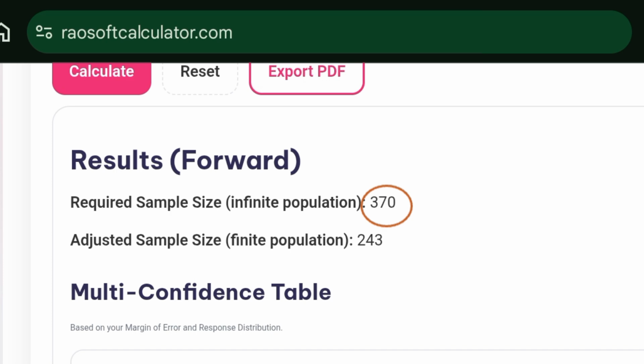So if you use your Cochran formula without the finite population correction, you will arrive at this 370. But if you apply your finite population correction, you will arrive at 243. So what this means is that the 700 population size I put was used for this adjusted sample size. But here, the one with 370, it was not used at all.